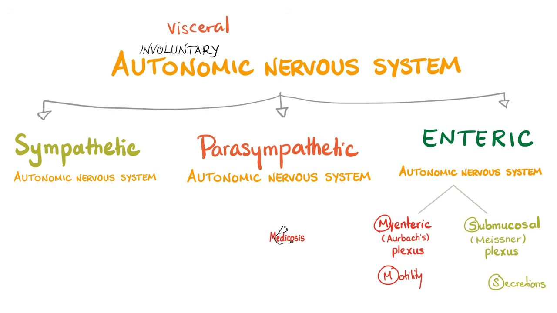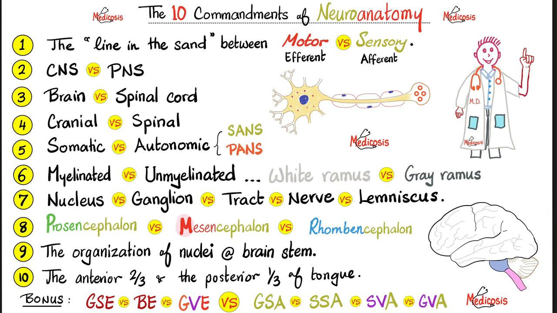If you ask the average doctor or medical student, what's the autonomic nervous system? They will say without hesitation, oh, it's the sympathetic and the parasympathetic, which is true, but incomplete. The autonomic also includes the enteric nervous system. Enteric means in your gut, in your gastrointestinal system. These include the myenteric plexus for motility and the submucosal plexus for secretions. Again, the word autonomic means involuntary, means visceral, means splanchnic. And that's it for the 10 commandments.